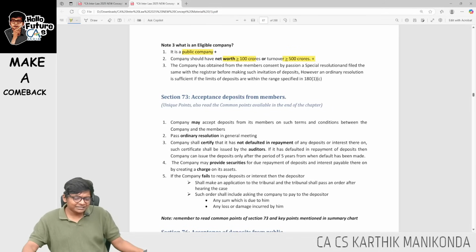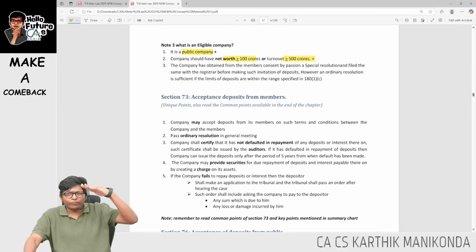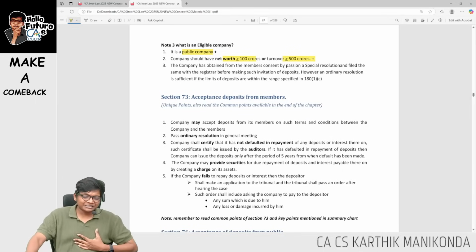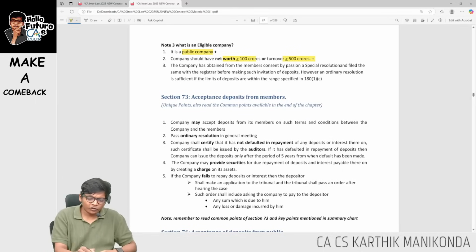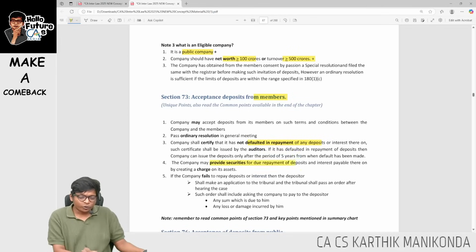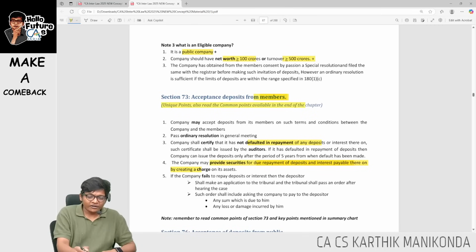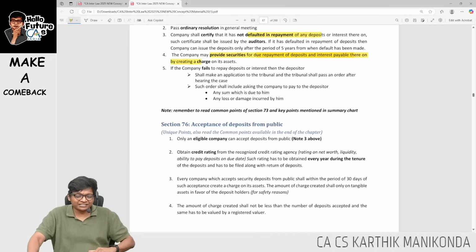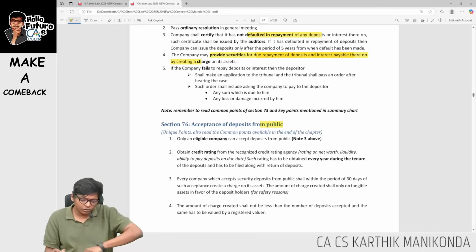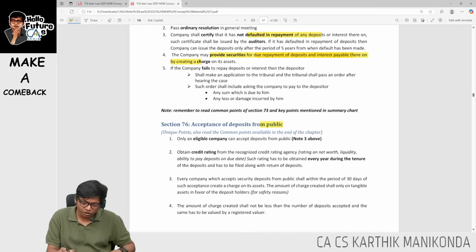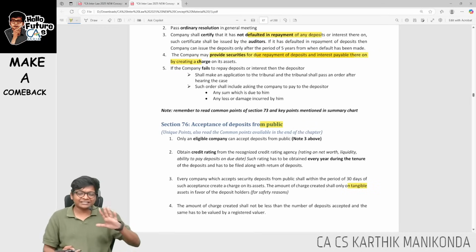Okay. Next is some other points that you have to go through from procedure. Any point can be a case study question. Let me highlight the important points over here. First, from members, you should not have defaulted deposits earlier. Then you should provide security by creating a charge. Important point over here, from members means I will create charge on assets, but if it's from public, I have to create charge only on tangible assets, guys.